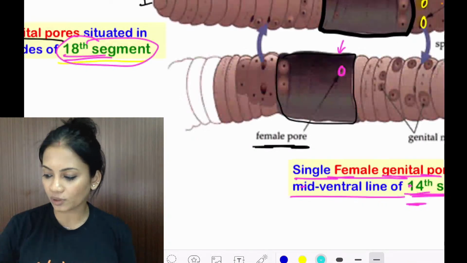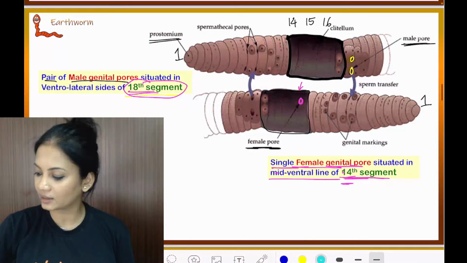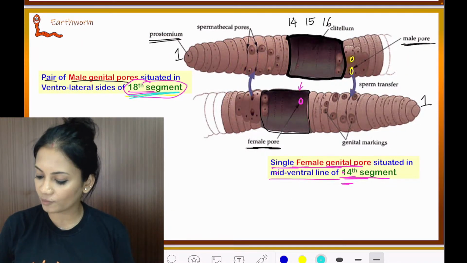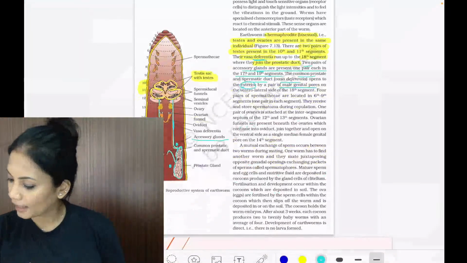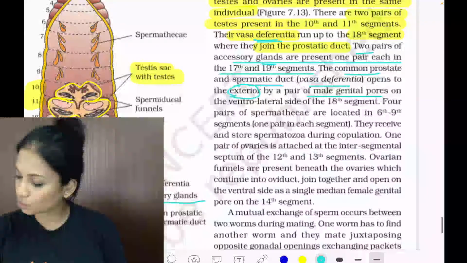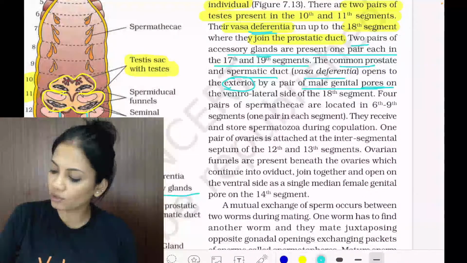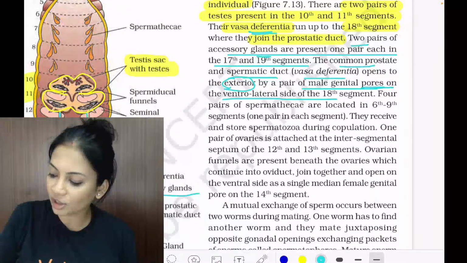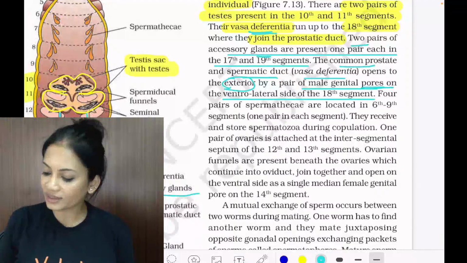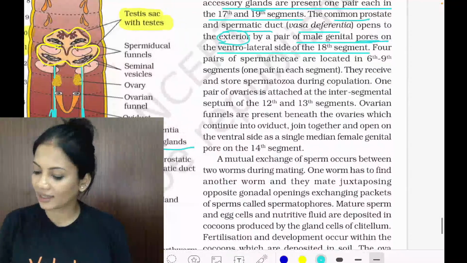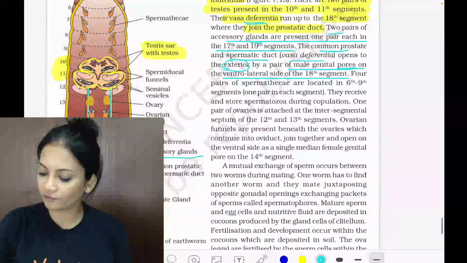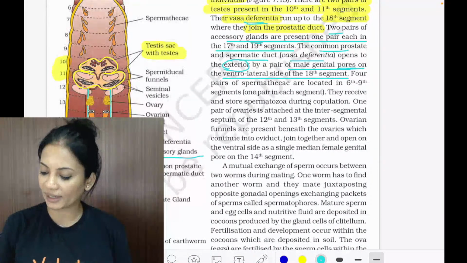Male genital pores, I told you, were located in segment number 18. Do you remember this? Pair of male genital pores. So let's come back to where our textbook is. Look here. Male genital pores are present on the ventrolateral side of the 18th segment. What is going to open in this region? Exactly, that's where the vasa deferentia is going to be opening, right?